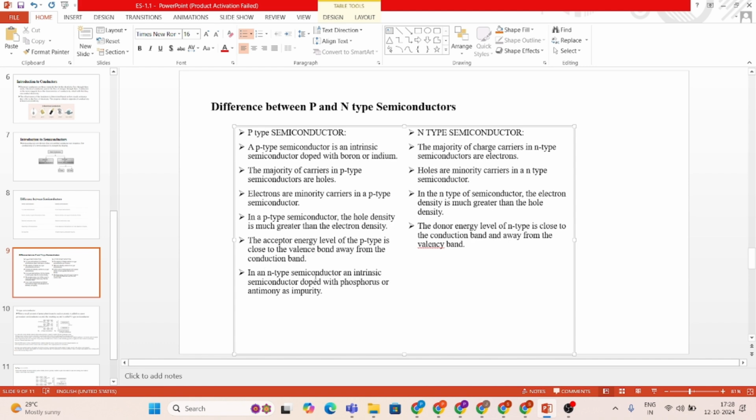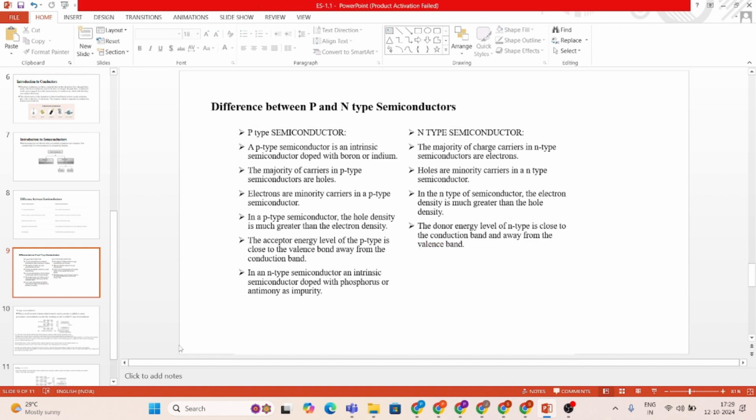In an n-type semiconductor, an intrinsic semiconductor is doped with phosphorus or antimony as impurity. Now, in the case of an n-type semiconductor, the majority charge carriers are electrons. Holes are the minority carriers in an n-type semiconductor. In the n-type semiconductor, the electron density is much greater than the hole density. The donor energy level of n-type is close to the conduction band and away from the valence band. This is the difference between p-type and n-type semiconductor.